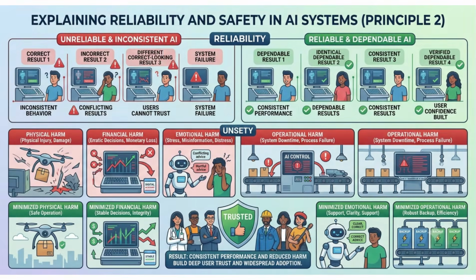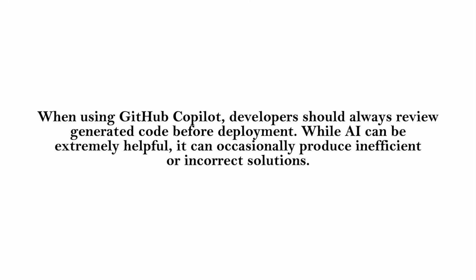Principle 2: Reliability and safety. The second principle is reliability and safety. For users to trust AI systems, they must perform consistently and safely. Reliability means the system behaves as intended and produces dependable results. Safety means minimizing unintended harm, whether physical, financial, emotional, or operational. When using GitHub Copilot, developers should always review generated code before deployment. While AI can be extremely helpful, it can occasionally produce inefficient or incorrect solutions.